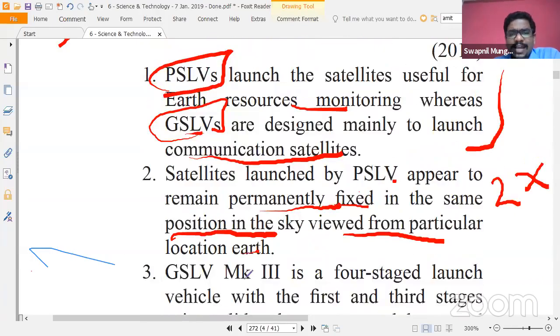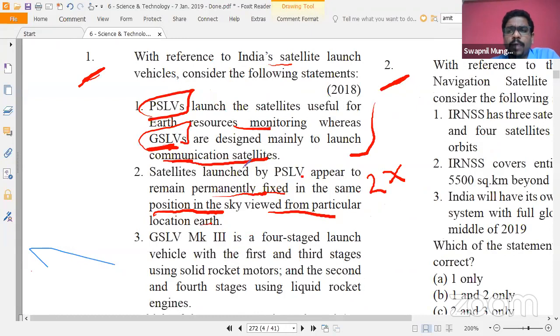And if you know that GSLV is a communication satellite, and how you can infer that, why I'm telling you this kind of technique is because these are going to be helpful while you are attempting various prelims questions. GSLV being a geostationary vehicle implies that it stays at a fixed position over the Earth for 24 hours. So it can be used in communication because it is going to give you that kind of signal for 24 hours. That application you can infer from the name itself.